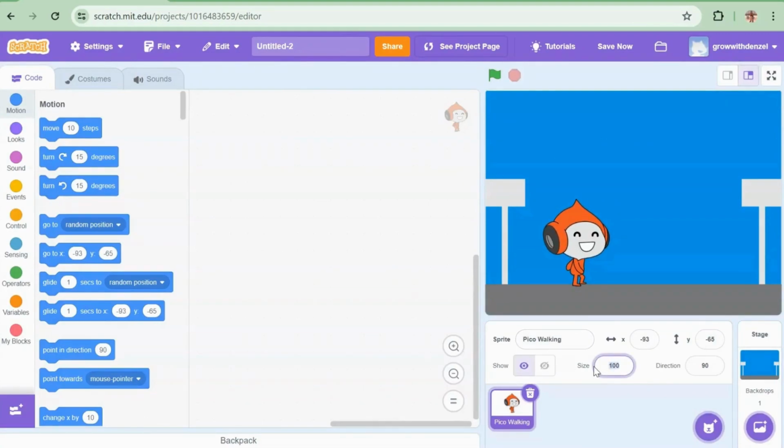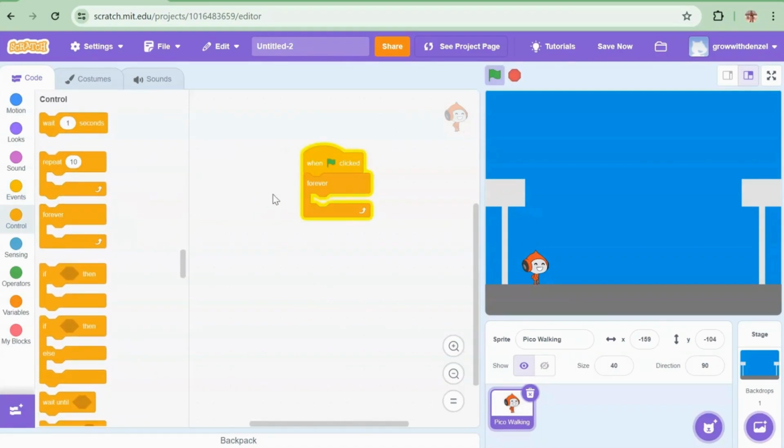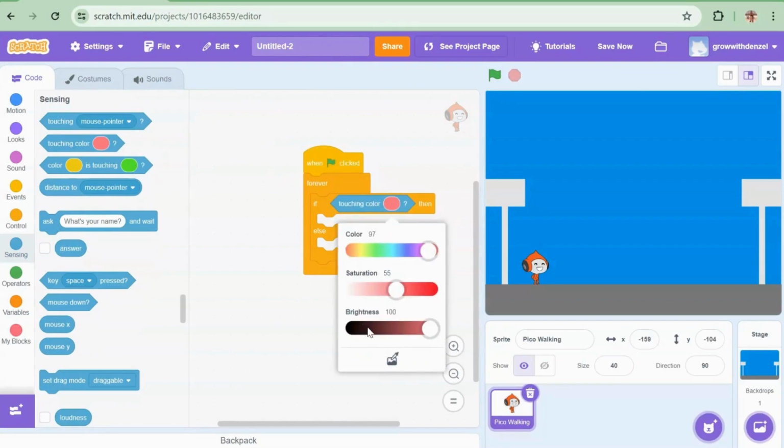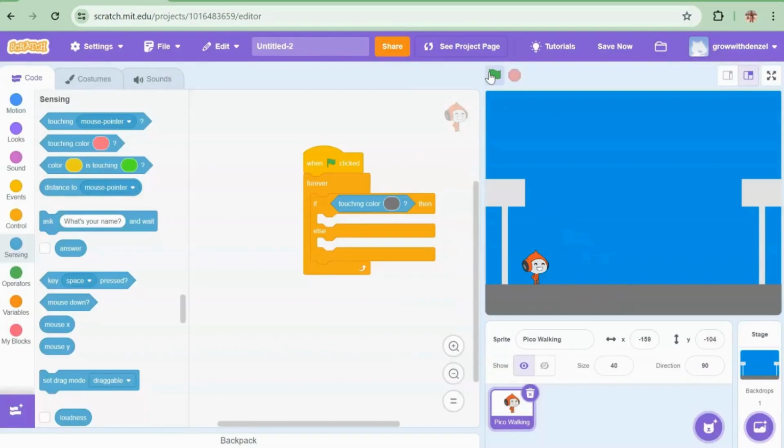We set the size to 40. Now you go to when flag clicked, bring it out, forever, bring the forever, bring if touching, else, and you bring out touching color. You set the color to pick, and you set it to that color of the ground.